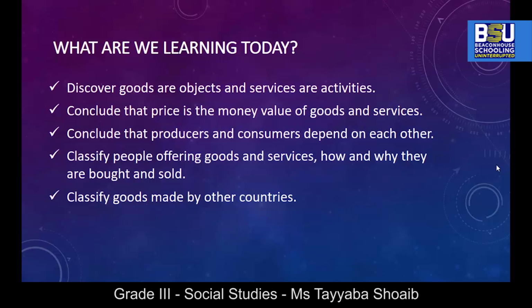We are going to conclude that price is the money value of goods and services. We are also going to conclude that producers and consumers depend upon each other. We are going to classify people offering goods and services, how and why they are bought and sold. We are also going to classify goods made by other countries.